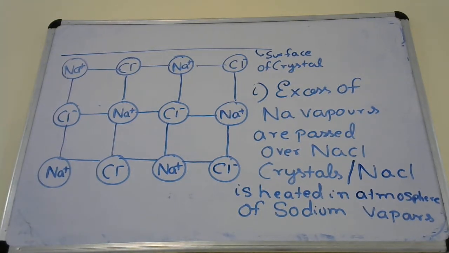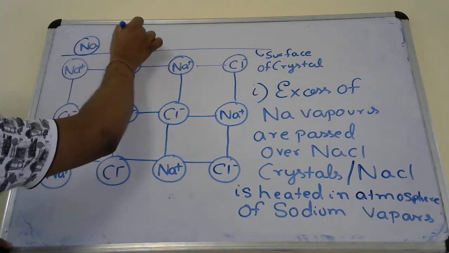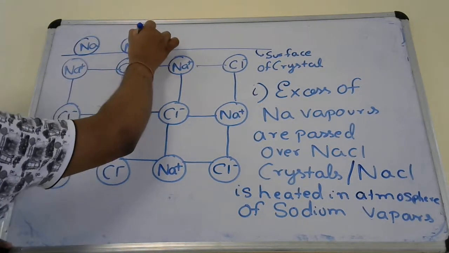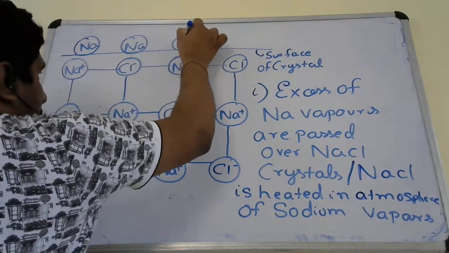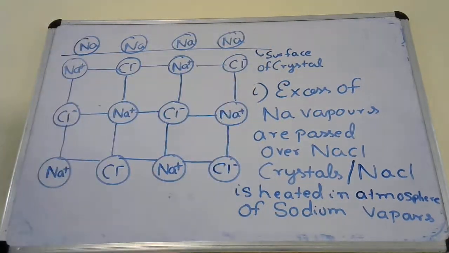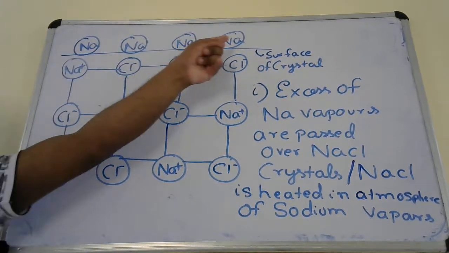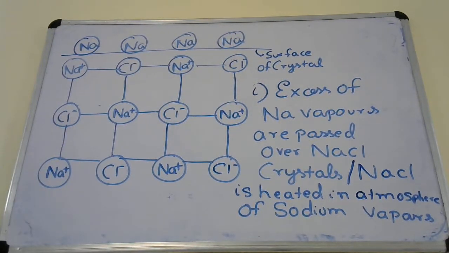The excess of sodium atoms will deposit on the surface of NaCl crystals.